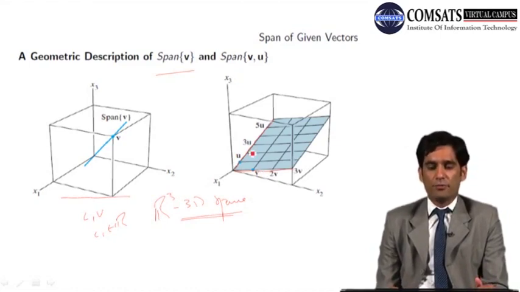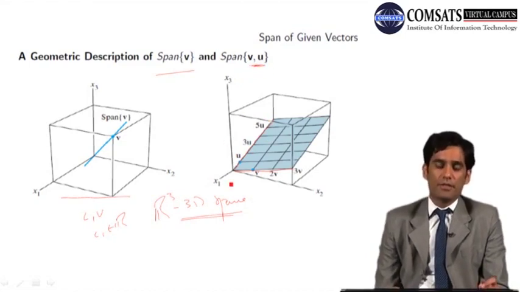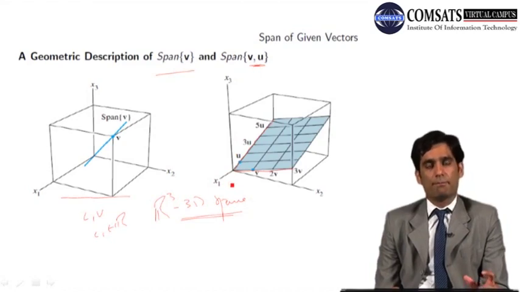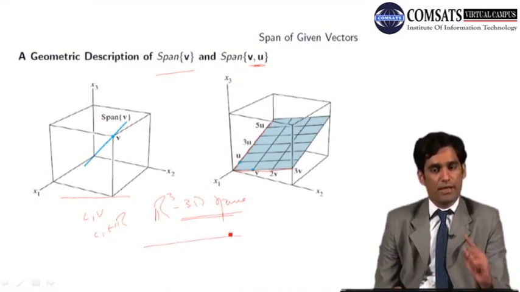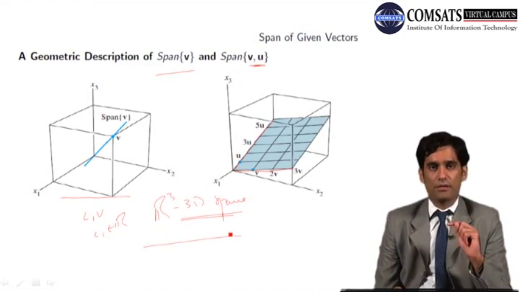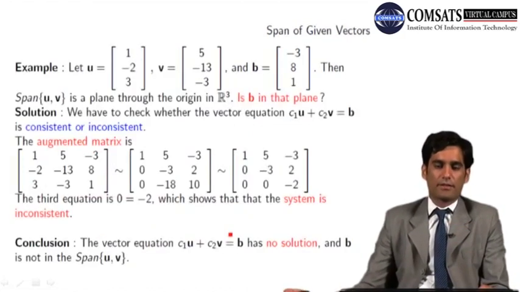So the span of two different vectors U and V in three-dimensional space will always be a plane formed by the lines containing the vectors U and V. So this is the geometry of the span in three-dimensional space of only one vector and only two vectors. Let's go to the next slide.